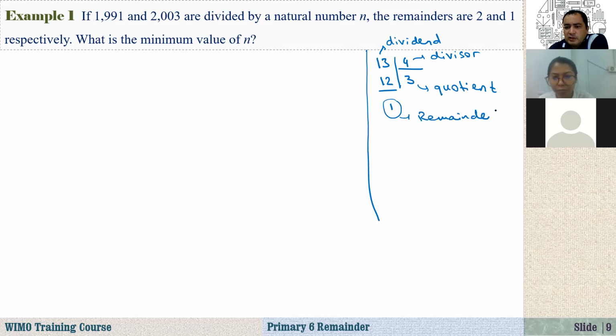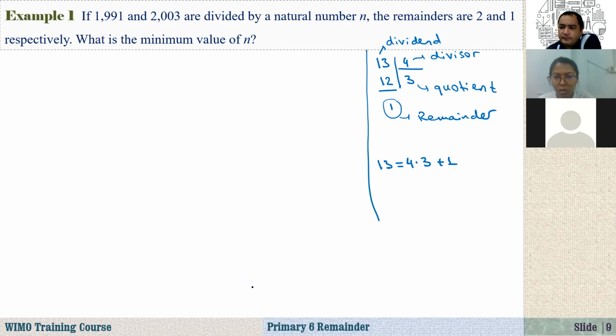So now I can write 13 in this way: 13 is equal to 4 times 3 plus 1. Is it correct?